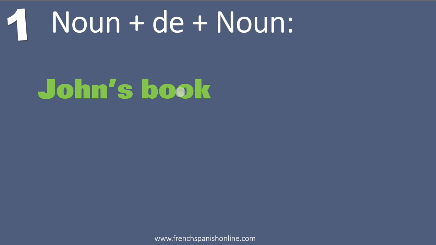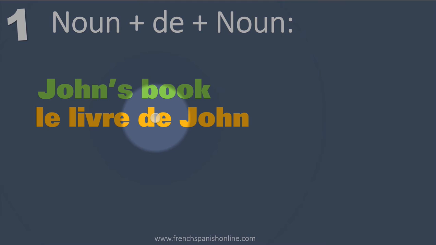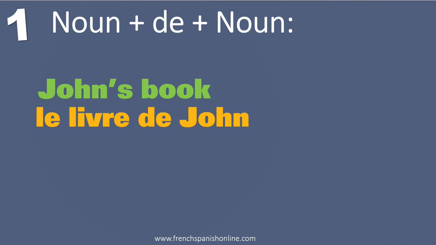In this sentence in English, John's book, we have two nouns. Book is a noun, John also, and it's a name. So in French, we are going to use the word de to translate the belonging. Le livre de John. We have our noun, our name, and de. So when we have a name or a noun, we use de.